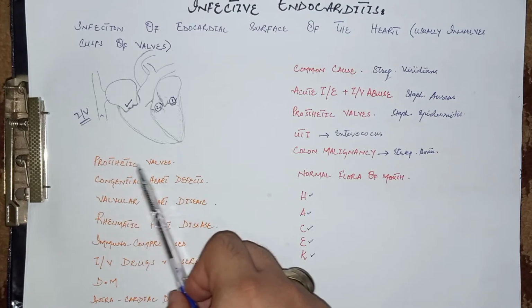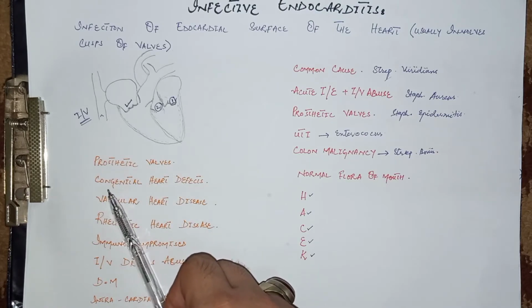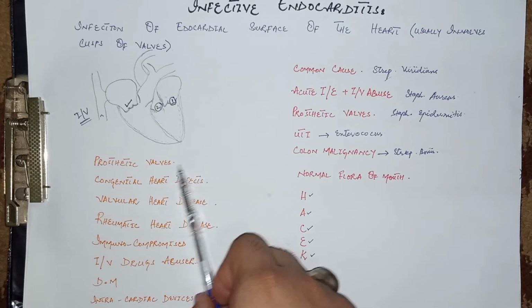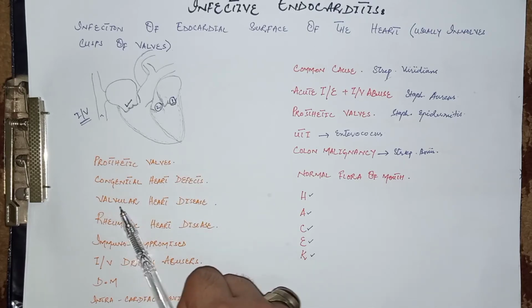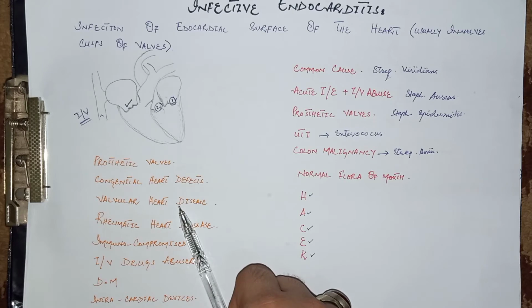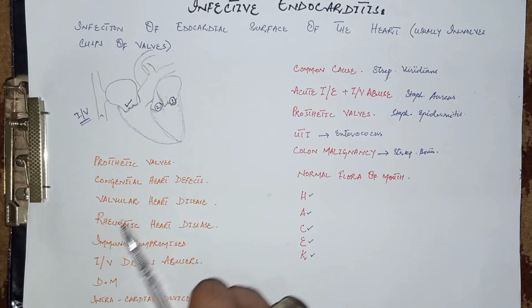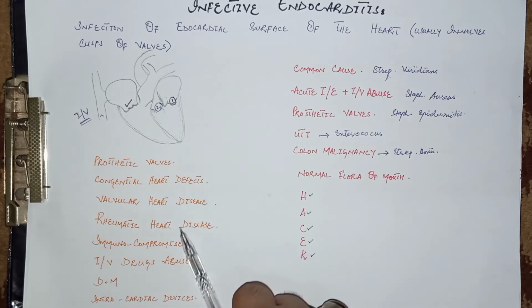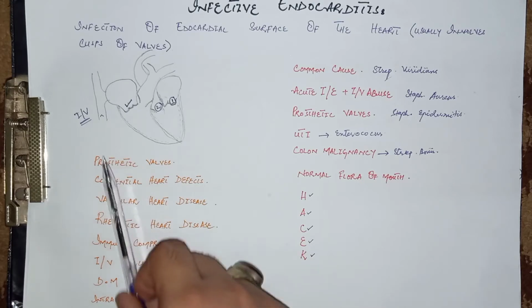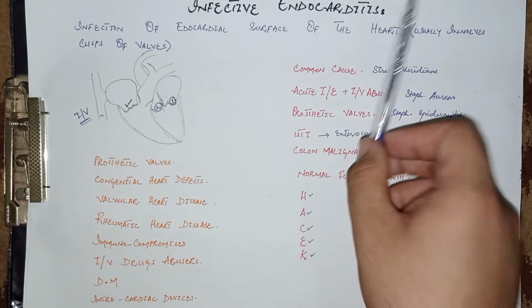If the patient has prosthetic valve in the heart or has congenital heart defects, especially the ventricular septal defect, or any valvular heart diseases like mitral or aortic regurgitation or stenosis, and rheumatic heart diseases, or the patient is immunocompromised, and IV drug abuser cases, patient is diabetic, because of less immune response in the diabetic individuals, and intracardiac devices like pacemakers within the heart. So all these are the risk factors for developing the infective endocarditis.